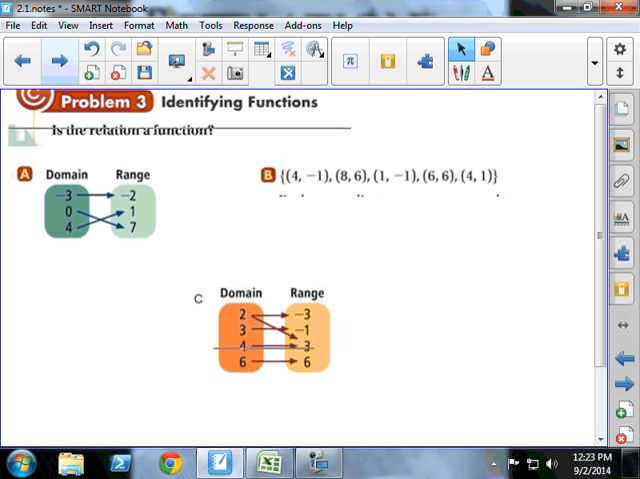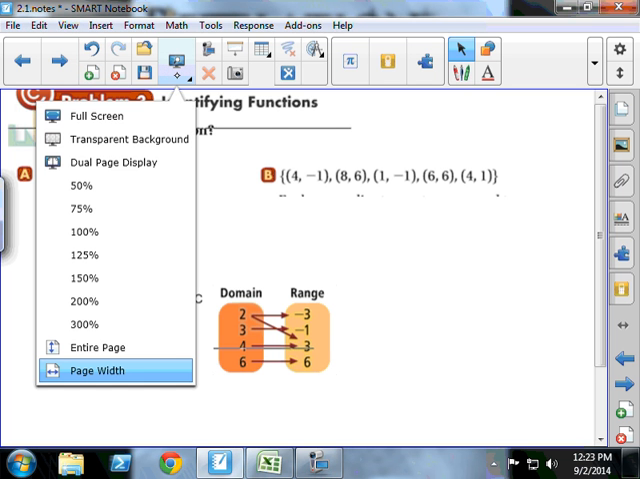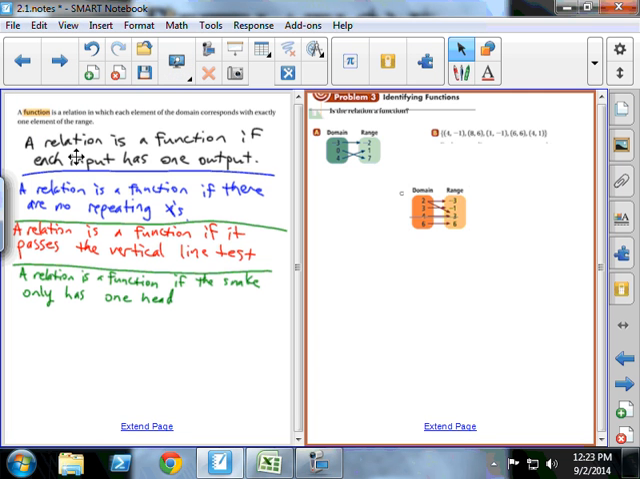Let's look and see. Let's go split screen on this. Each input has one output. The input of negative 3 has one output. The input of 0 has one output. The input of 4 has one output. If there are no repeating x's, the x's are the domain, the negative 3, the 0, and the 4. Do any of them repeat? Okay. Passes the vertical line test. We'll come back to the vertical line test.